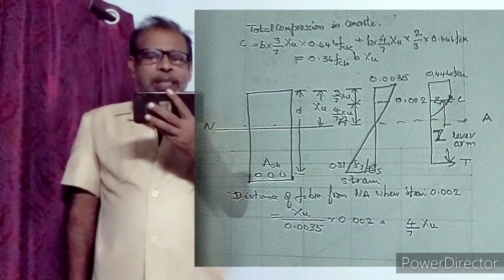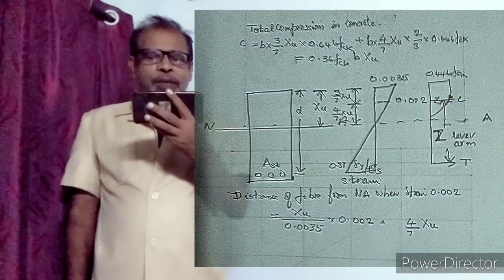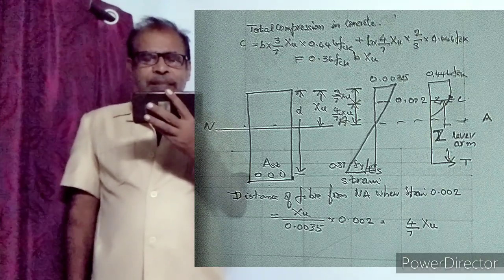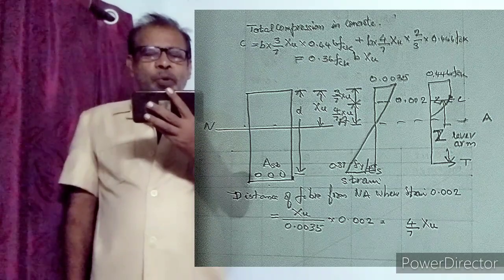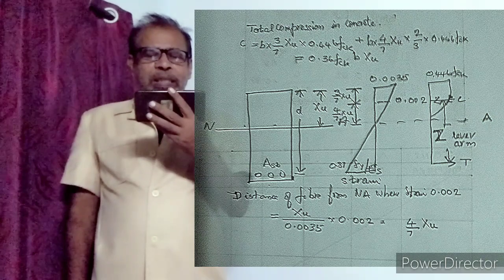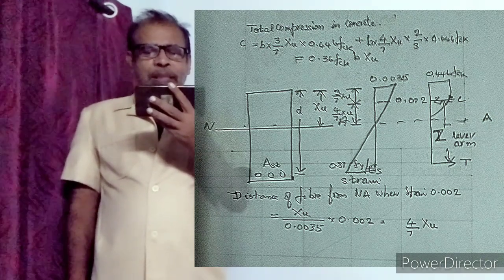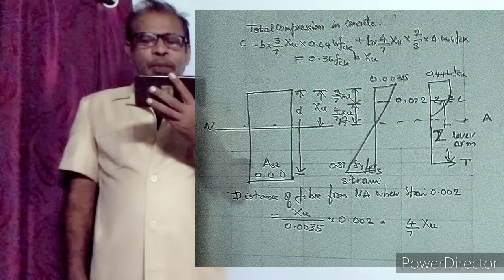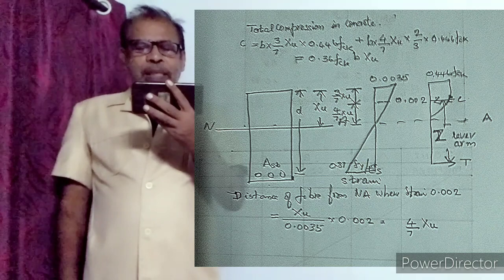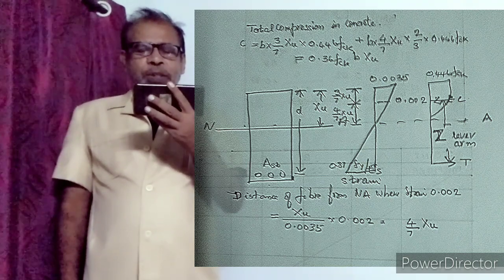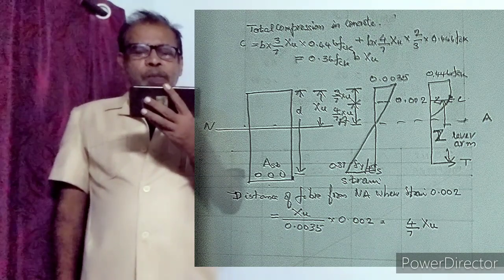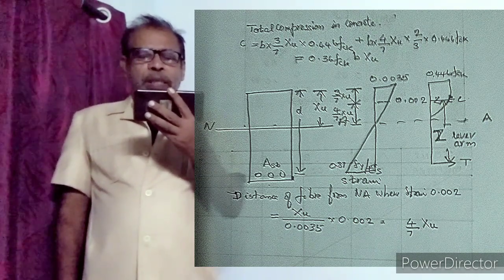Consider a rectangular singly reinforced beam reinforced with Ast, area of steel. We know about the neutral axis, strain and stress diagram. Total compression in concrete is equal to 0.36 fck b xu max. We know that fck is the characteristic strength of concrete. Divided by 1.5, that is 0.446 fck, is allowed at the topmost fiber of the beam.